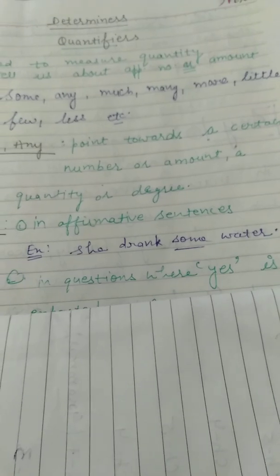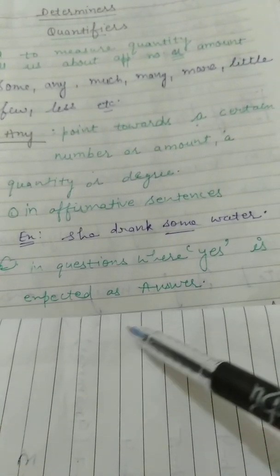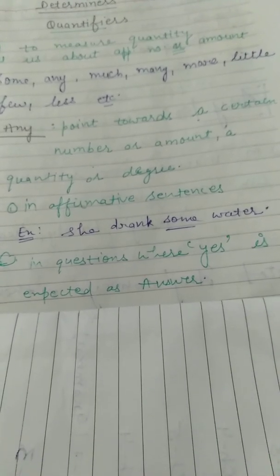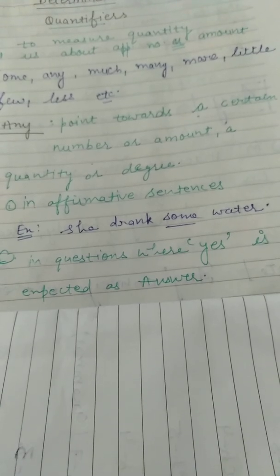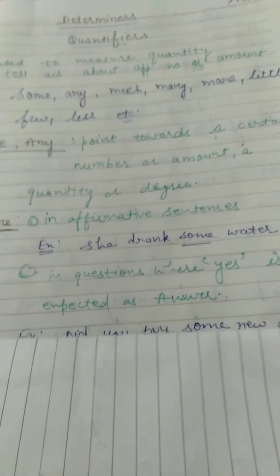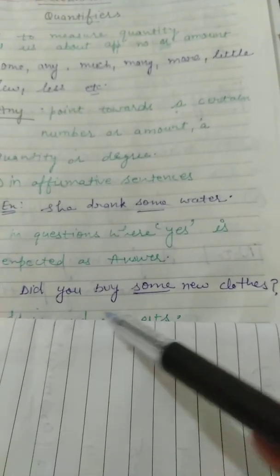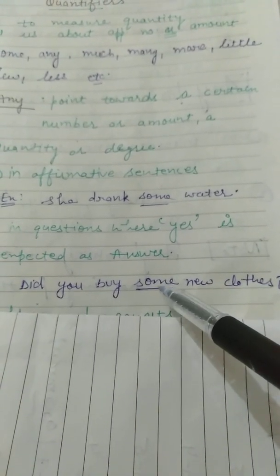Second, some is used in questions where yes is expected as the answer. It means if we ask anything from any person, the person could answer that question with the word yes. Let us see the example. Did you buy some new clothes? If we ask this question from any person, the person can say yes. And these types of sentences take some.